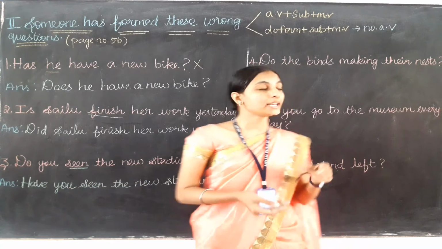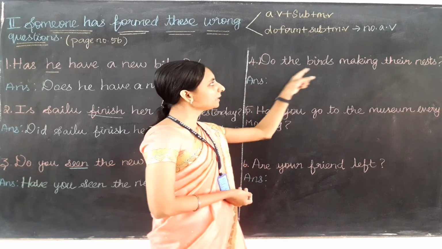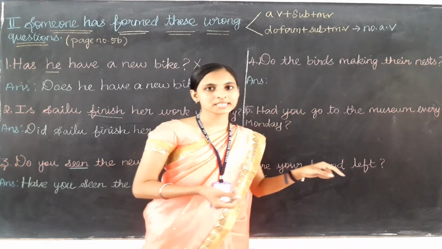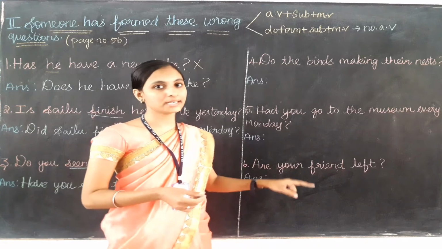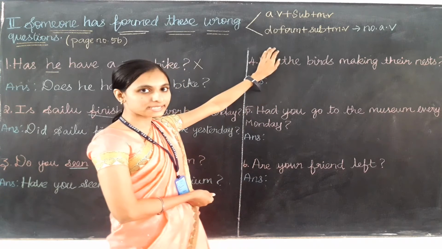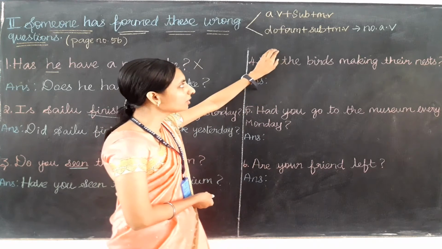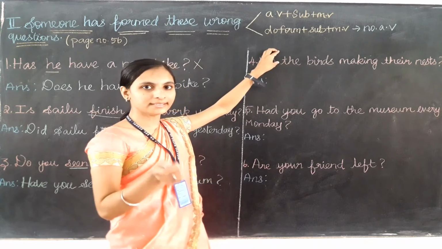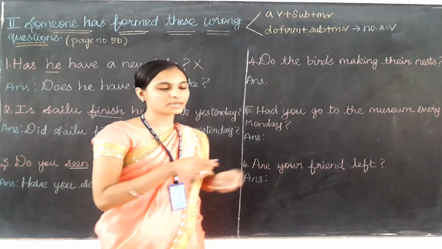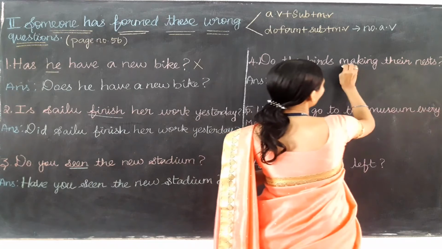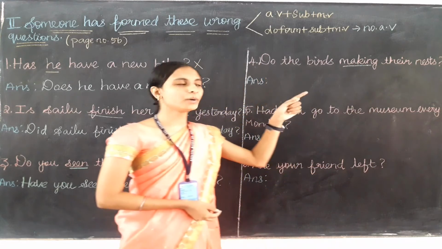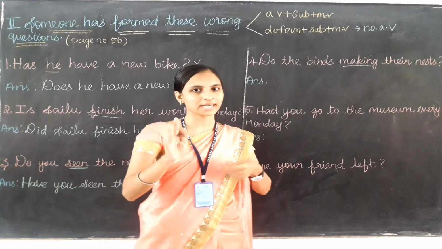Okay children, let's do the fourth one. Do the birds making their nest? You leave the first auxiliary verb, first word. Now read out the birds making their nest. Can you find the main verb here? Yes, that is making, and you can find that the verb making ends with ing.